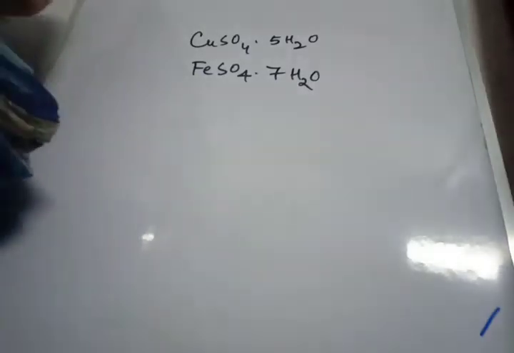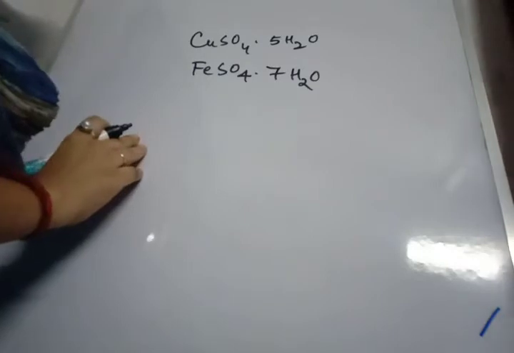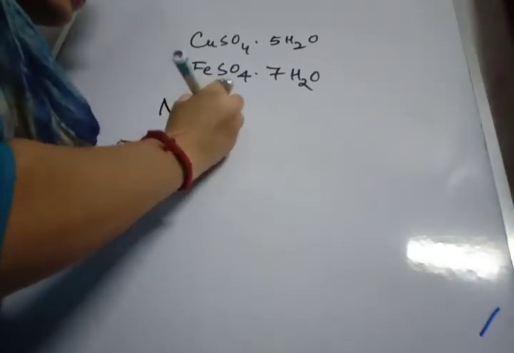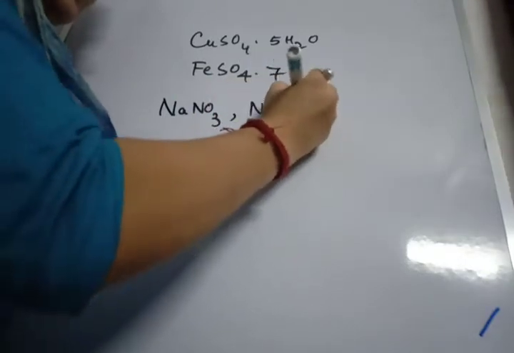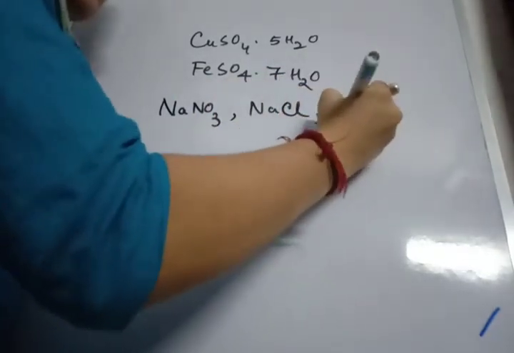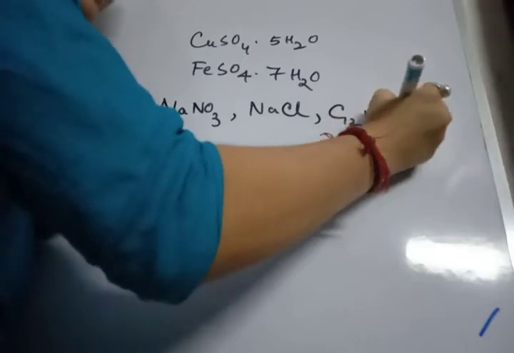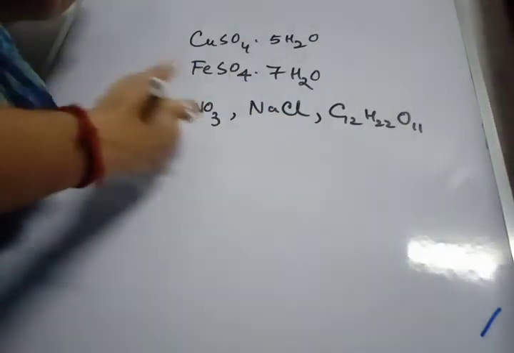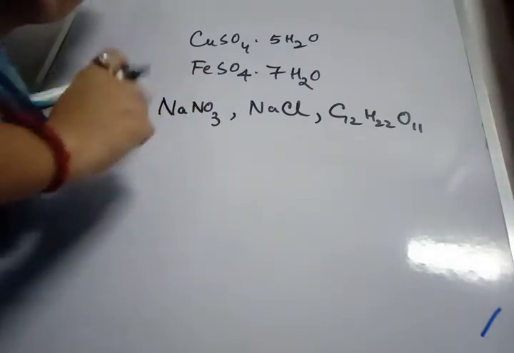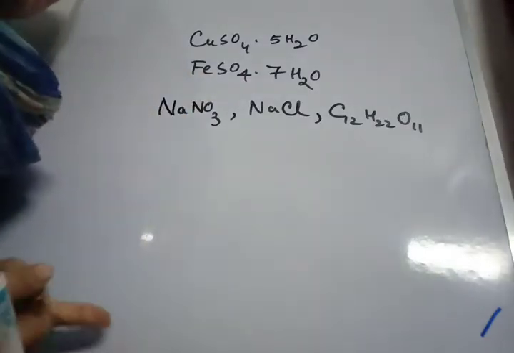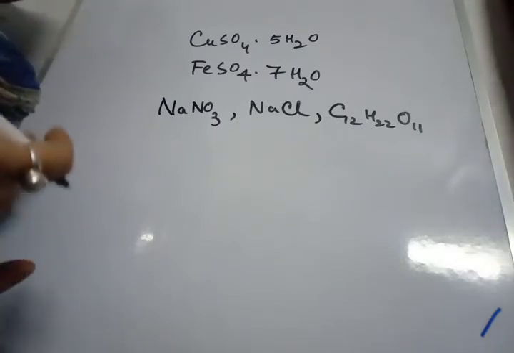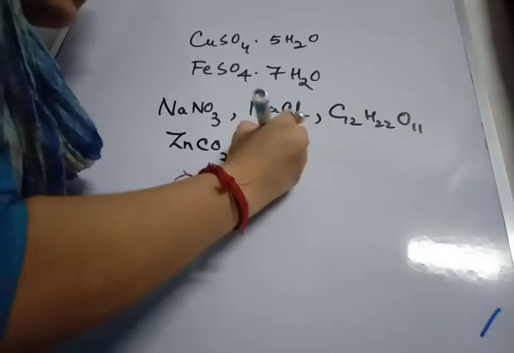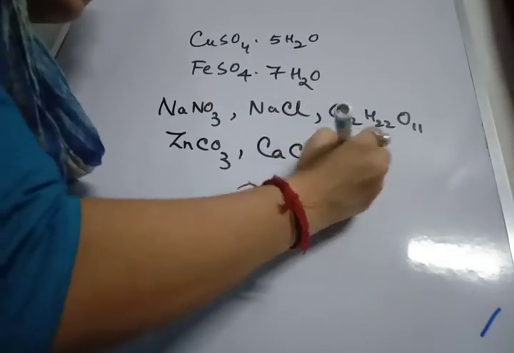Examples of anhydrous substances which are crystalline in nature are NaNO3, NaCl, and sugar, that is C12H22O11. These are anhydrous substances, meaning they do not contain water of crystallization but still they are crystalline in nature. Next, examples of anhydrous substances that are amorphous in nature, like zinc carbonate, calcium carbonate, etc.